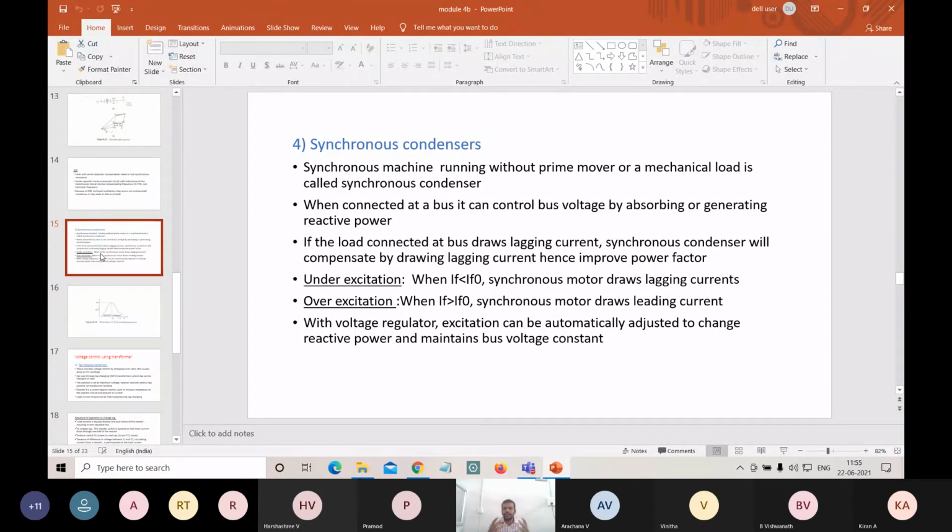This lagging current concept comes into picture when the system is lagging current or leading current. So when is the system called lagging current and when is the system called leading current.